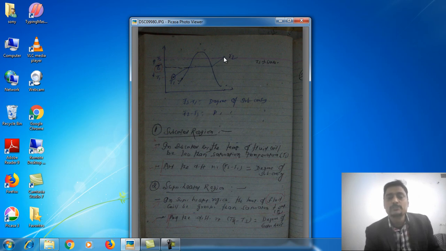So the degree of superheat will be the difference T2 minus Ts. This is important: Ts minus T1 temperature difference is called the degree of subcool, and T2 minus Ts temperature difference is called the degree of superheat. This is very important and very easy to understand. This is the subcooled region, this is the superheated region.